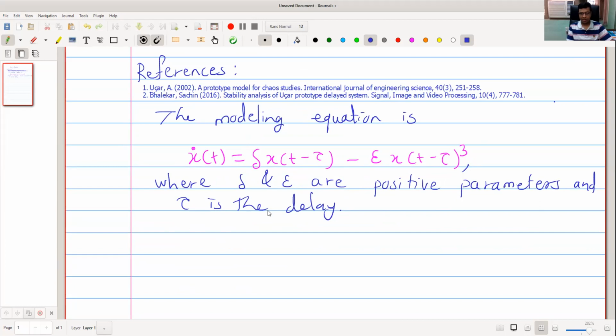So the right hand side contains the terms involving delay only. There is cubic nonlinearity involved in this system. For some parameter values, this system shows chaotic oscillations. So let us analyze the system.